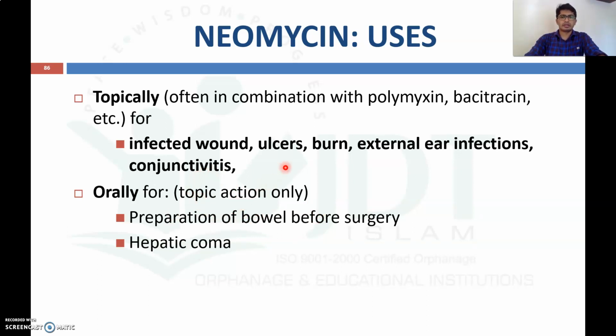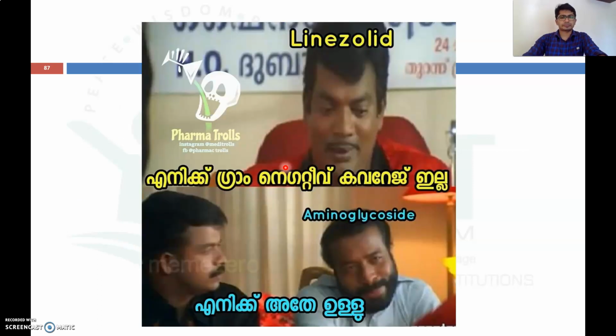So these are the different uses of neomycin, and this is one feature of the spectrum of aminoglycosides: aminoglycosides have action only against gram-negative bacteria and do not inhibit gram-positive bacteria.